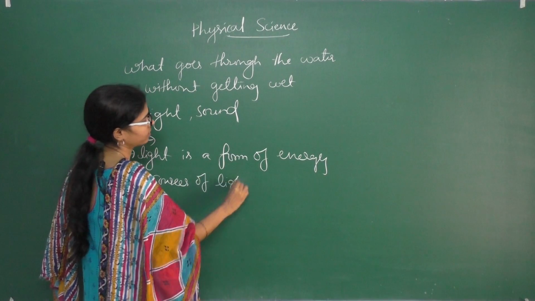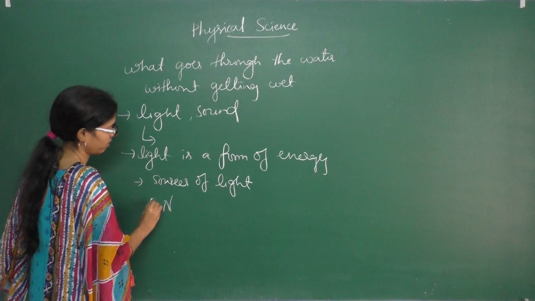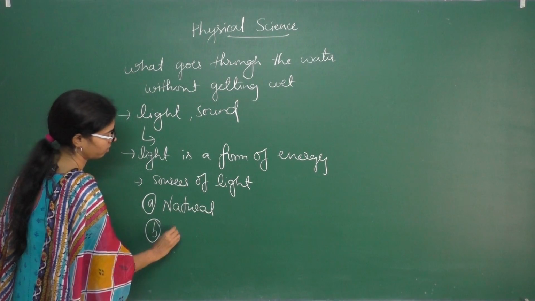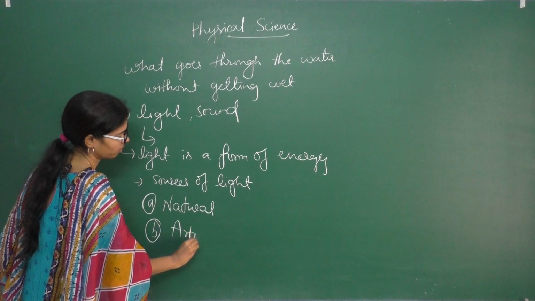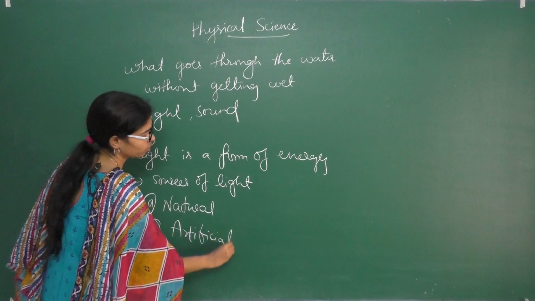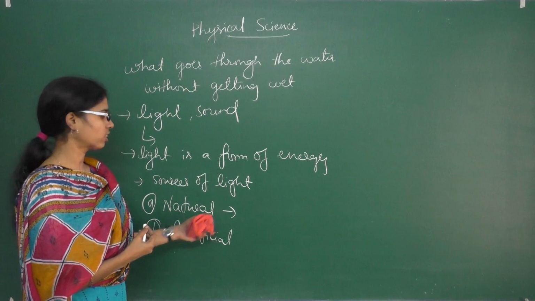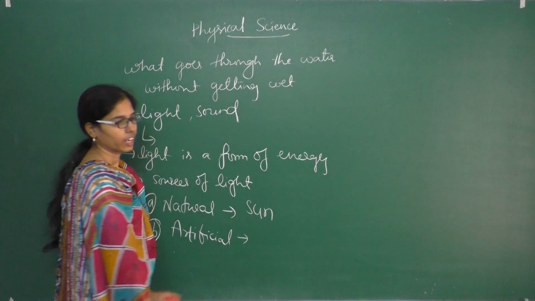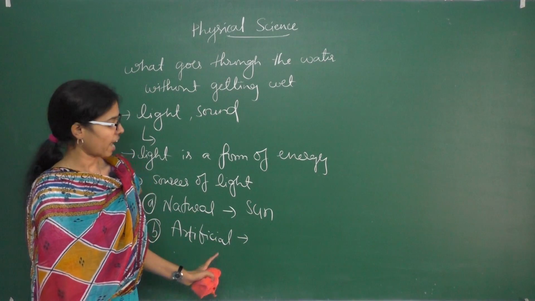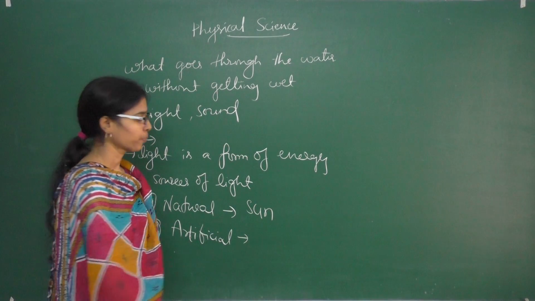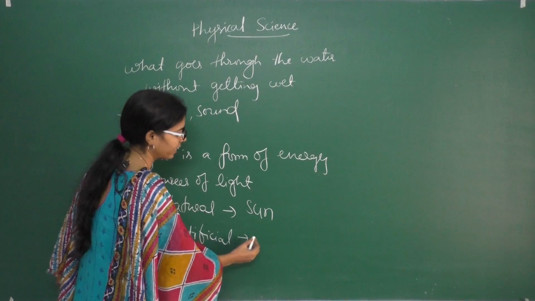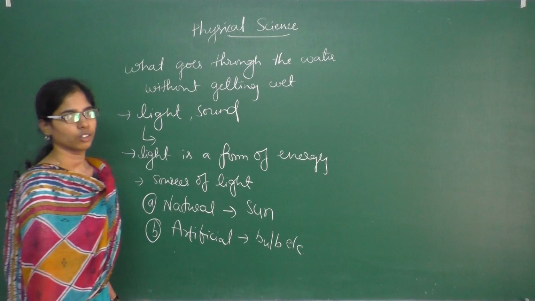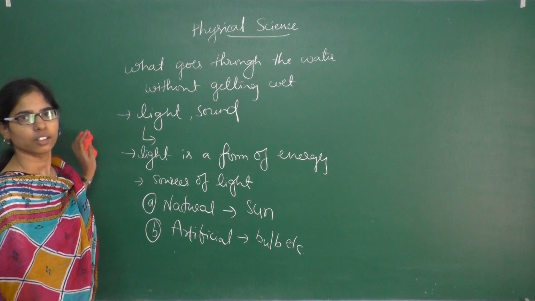The sources of light are, one is natural and another one is artificial. So, what is natural light? Natural light is nothing but the sun. Natural light is obtained from the sun, and artificial light is obtained from a bulb, tube light, and so on.